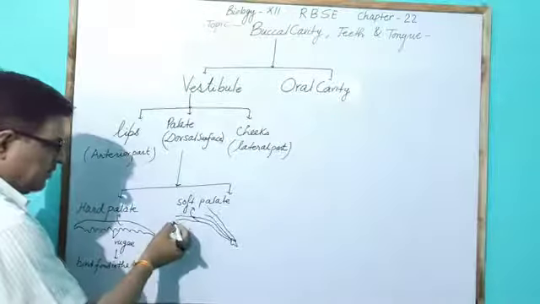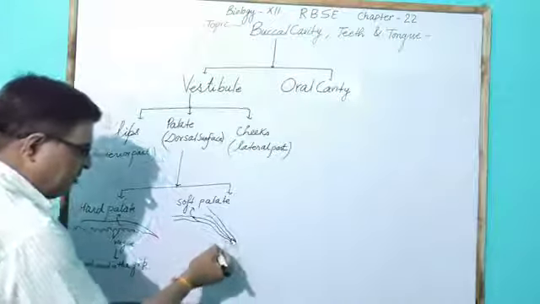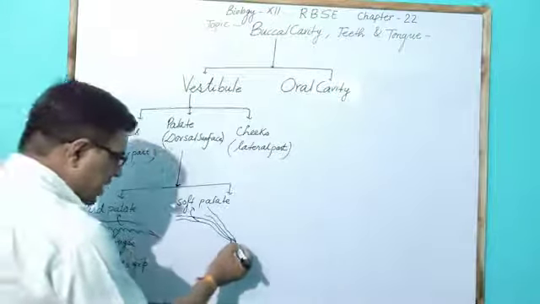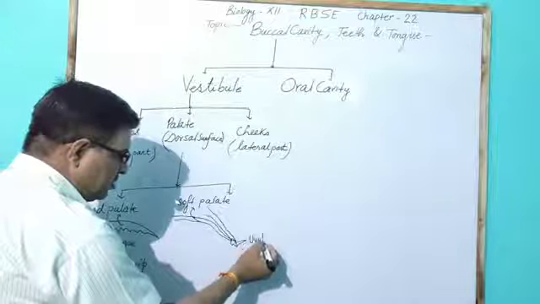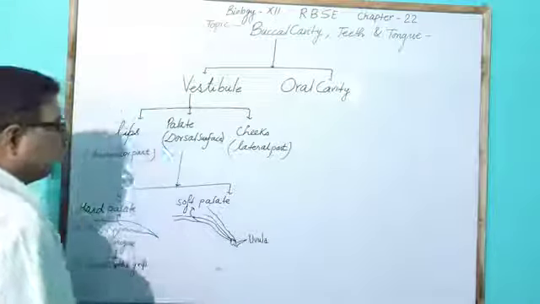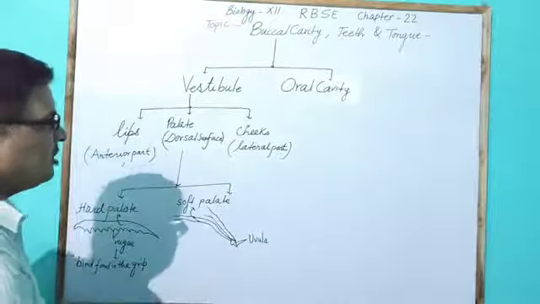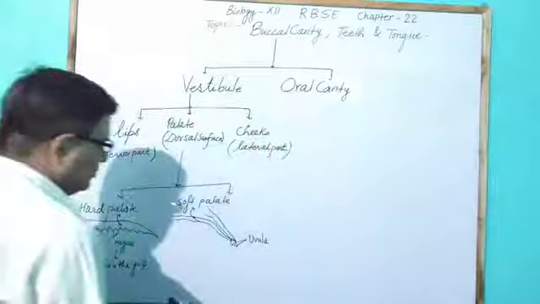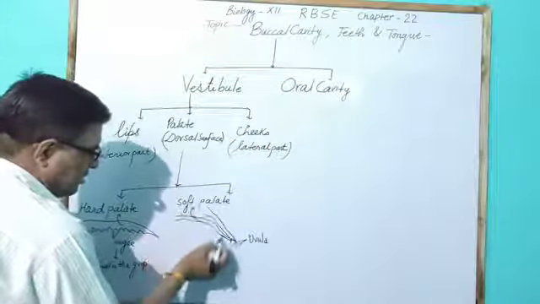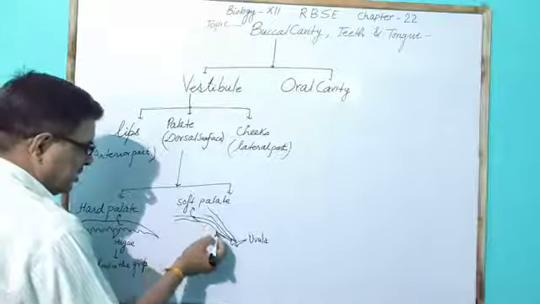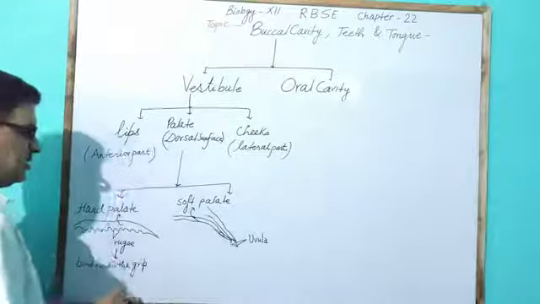The soft palate, at its last part, reaches a fold of muscles which is called the uvula. But this uvula is part of the oral cavity.